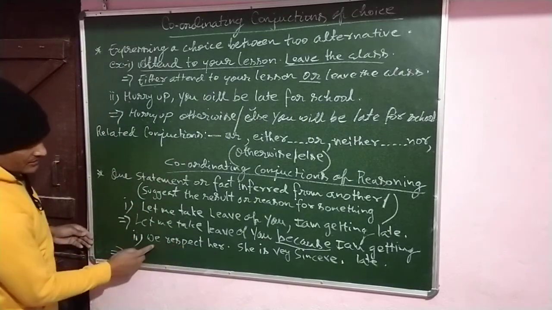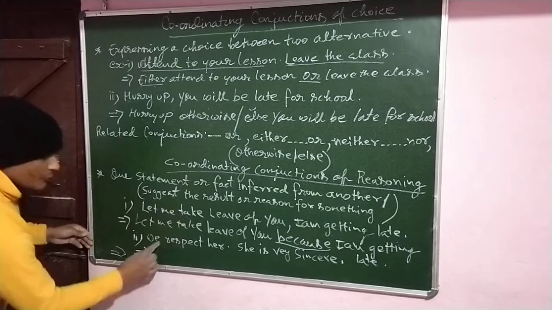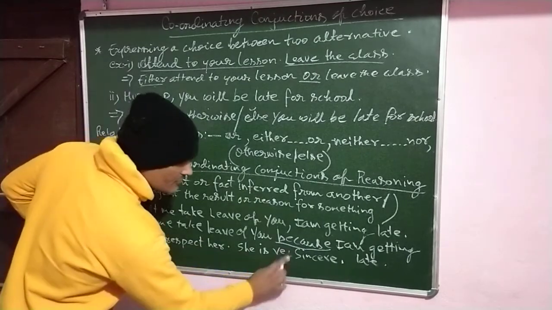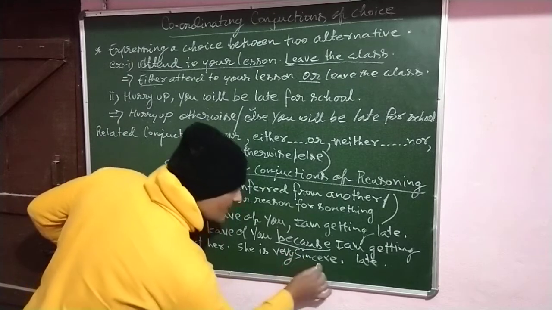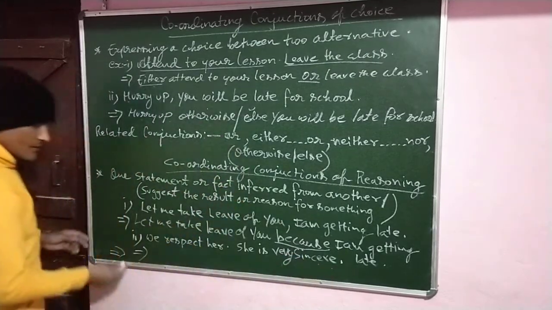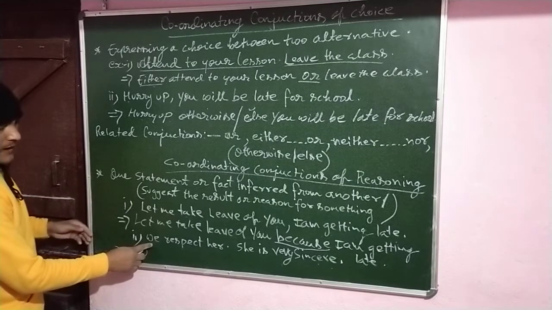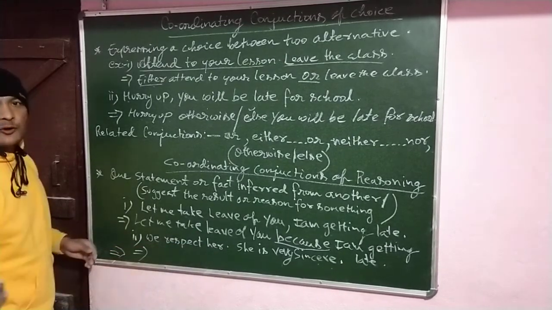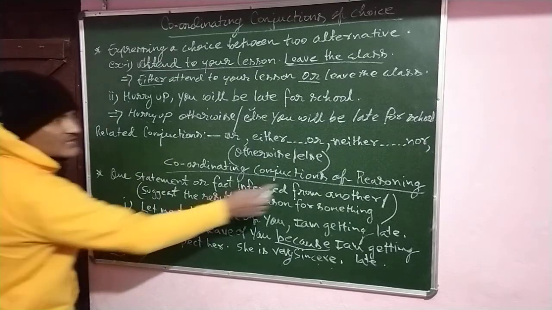We respect her. She is very sincere. So there is a reason why we respect her. क्यों हम लोग उसको respect करते हैं? तो there is a reason.